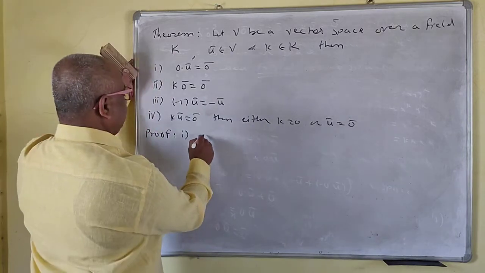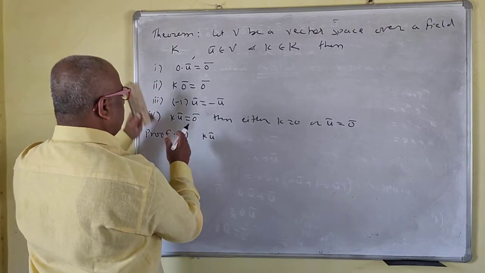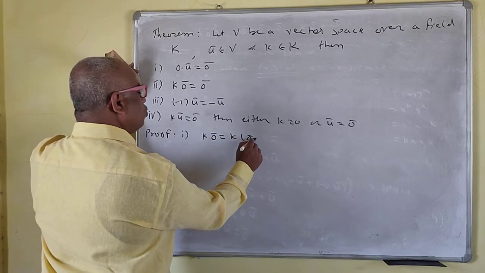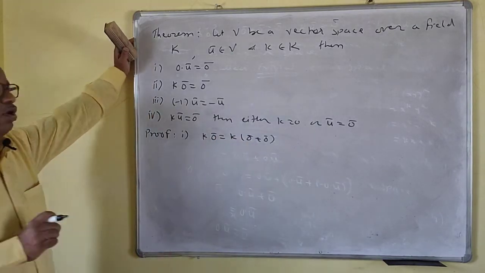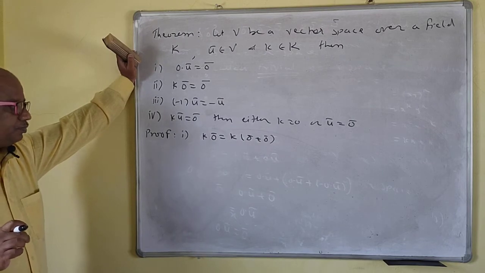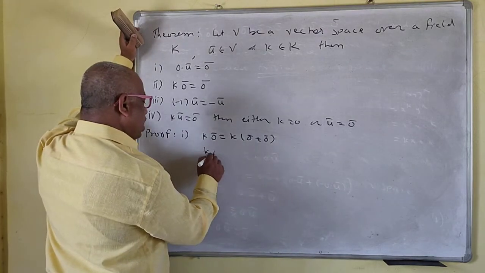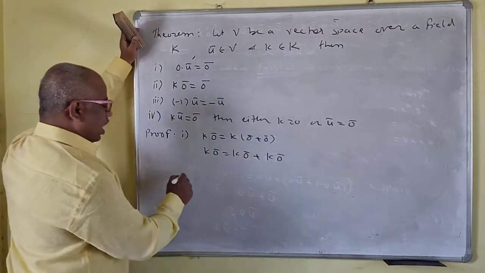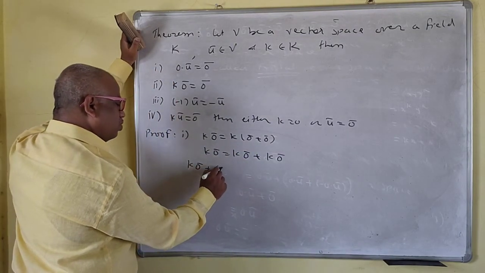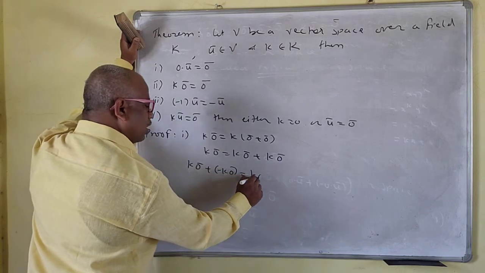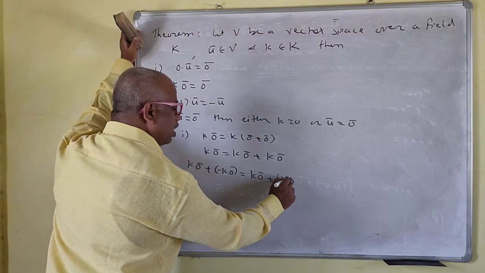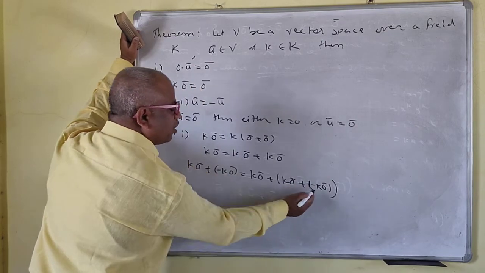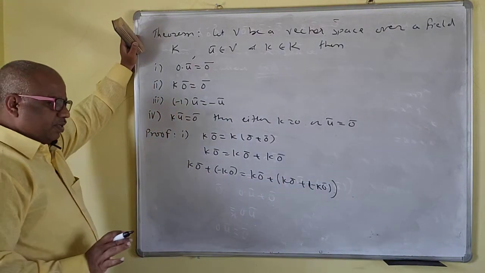Now what here? K into 0 bar. K 0 bar is the same as K 0 bar plus 0 bar. I want to prove this is 0 bar. So same thing here now. K 0 bar is equal to K 0 bar plus K 0 bar. I can add the negative vector, so minus K 0 bar. K 0 bar plus K 0 bar plus minus K 0 bar. This is the negative vector of this one, whatever it may be.